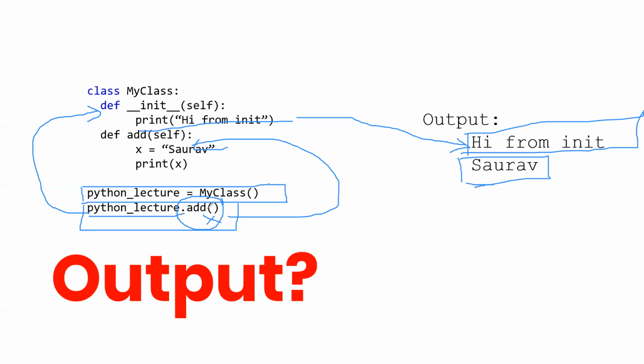Hello. Yeah. So understand this. If this add is not there also, this thing will be printed always. Because when you are calling this object, it will print out whatever is in the init itself. So to call anything from the init, you don't need to pass the method parameter. It will always be called. We will see other examples as well.